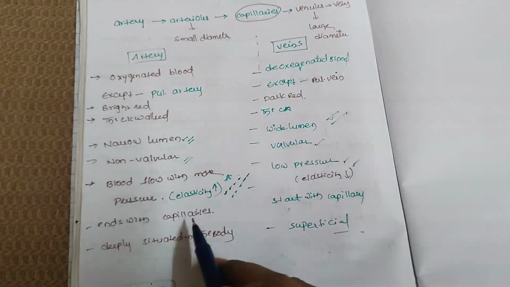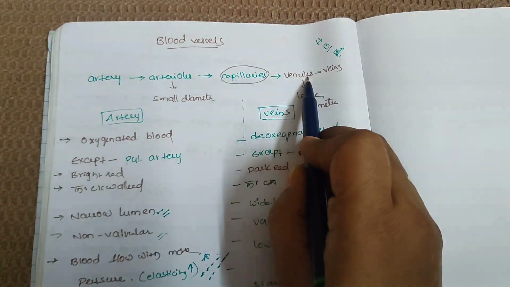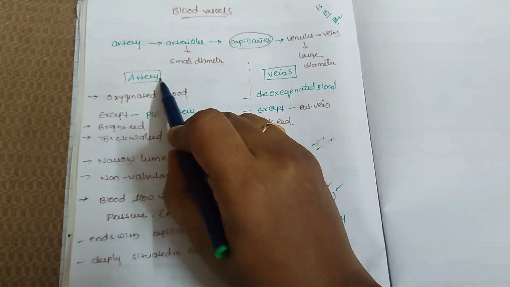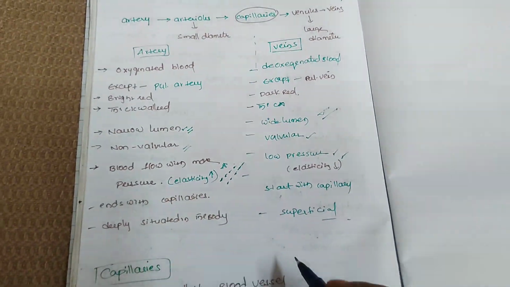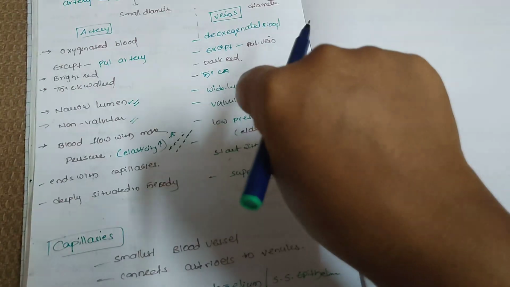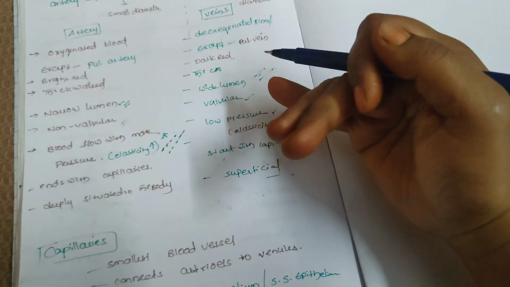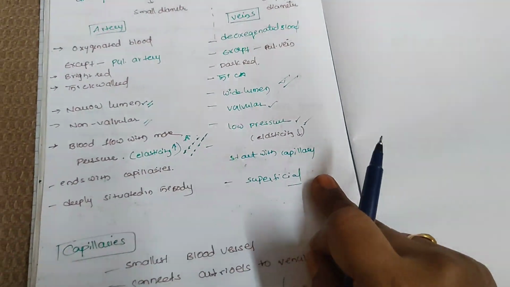Arteries end with capillaries; veins start with capillaries. Arteries are deeply situated in the body, and veins are superficial. For example, we see the veins, not the arteries. Arteries are within the body, and veins are superficial, meaning peripheral.